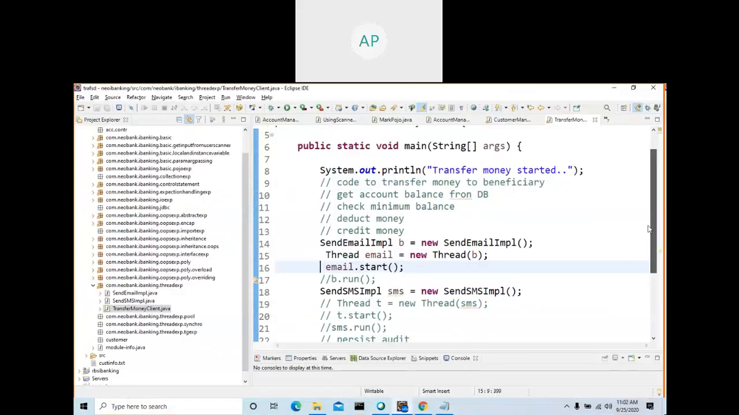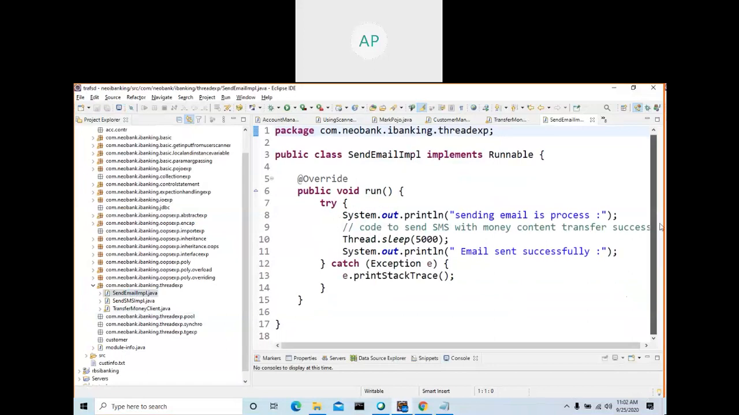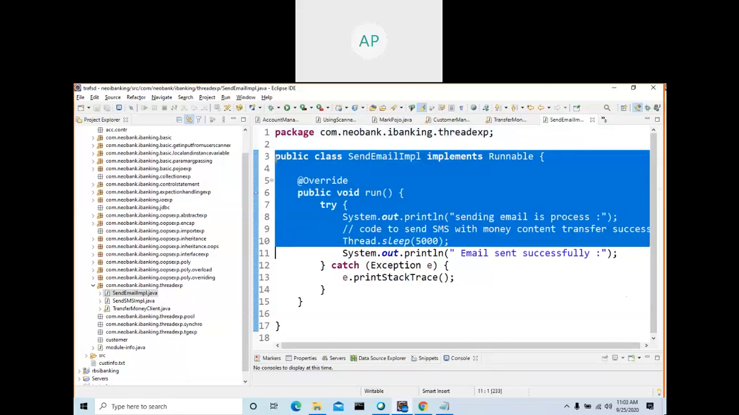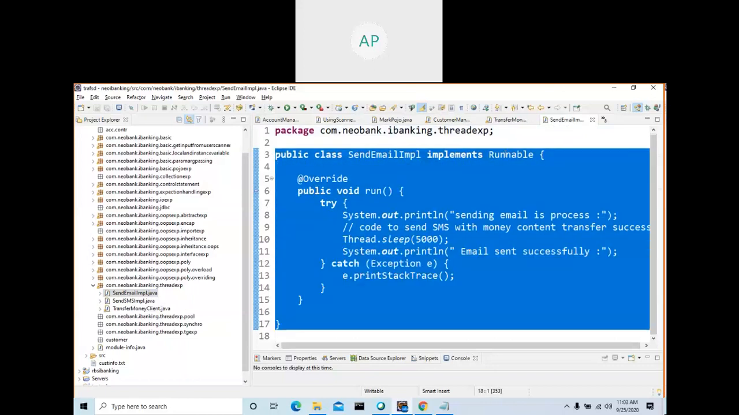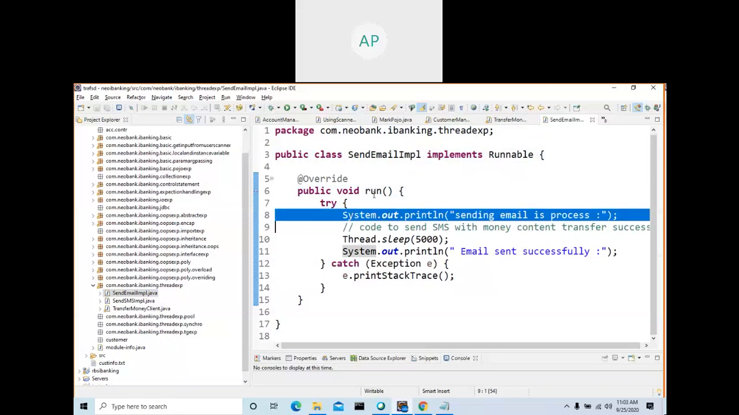Okay, this is one example I created. This is a client. Before that, I will show you this is a thread. Why is this called a thread? Since this public class implements the Runnable interface, we call this a thread class. In the Runnable interface there is one method called run, so you should implement it. That's all, only one method. So we call this a thread.